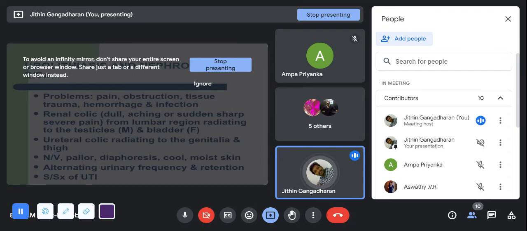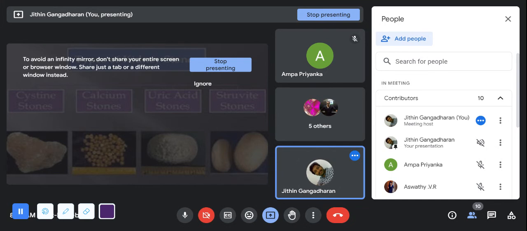Altering urinary frequency. In some conditions it will be retention, in some conditions urgency will be more. And apart from that, if stone is there, definitely there will be urinary tract infection also, so the signs of urinary tract infections as well. Now, types of kidney stone. We have cystine stones, calcium stones, uric acid stones, and struvite stones.